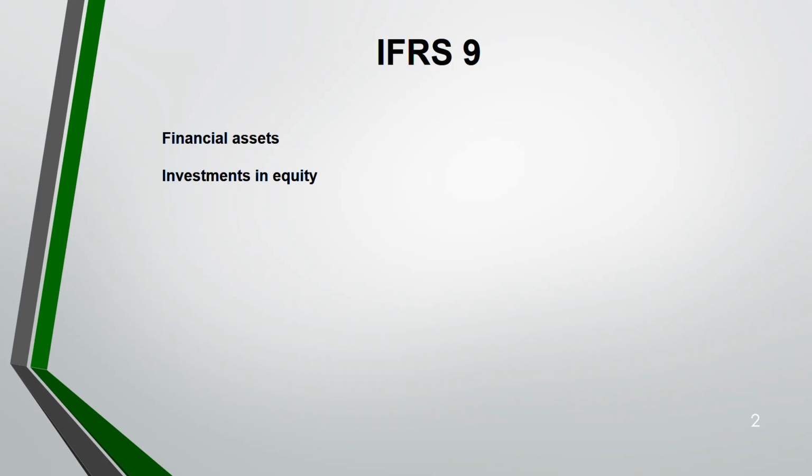Now, financial assets could be of two types. Either you are investing in an equity or you are investing in a debt. Debt instruments means you are giving a debt to someone. It's like you are giving a loan to someone. That loan is a liability for the person who is taking the loan. But for you, it's a financial asset because you're going to receive the principal amount, the amount of the loan, as well as the interest from the person to whom you have lent it. So for you, that investment in debt is a financial asset.